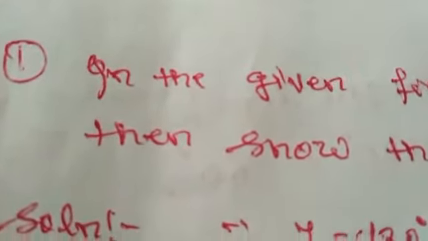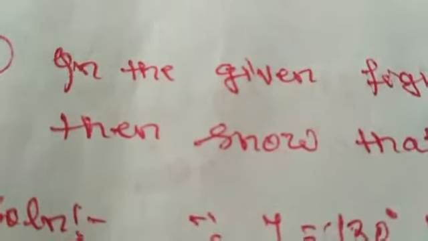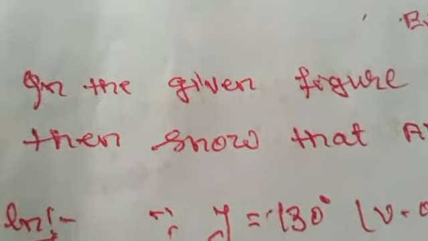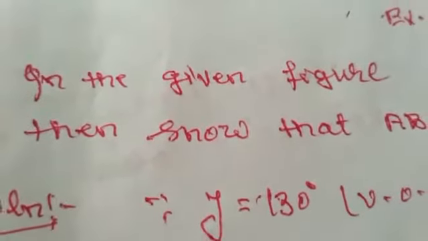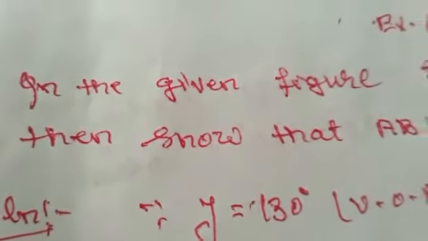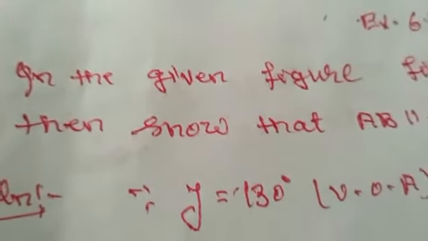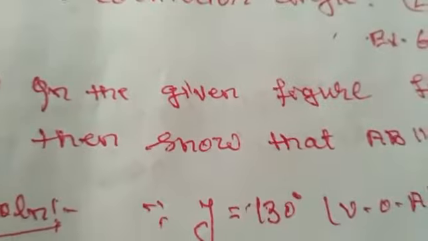Now students, on the basis of the properties of parallel lines and the transversal and the pairs of angles formed due to them, which I have discussed now, we are going to take some questions and see how such types of questions are to be solved.